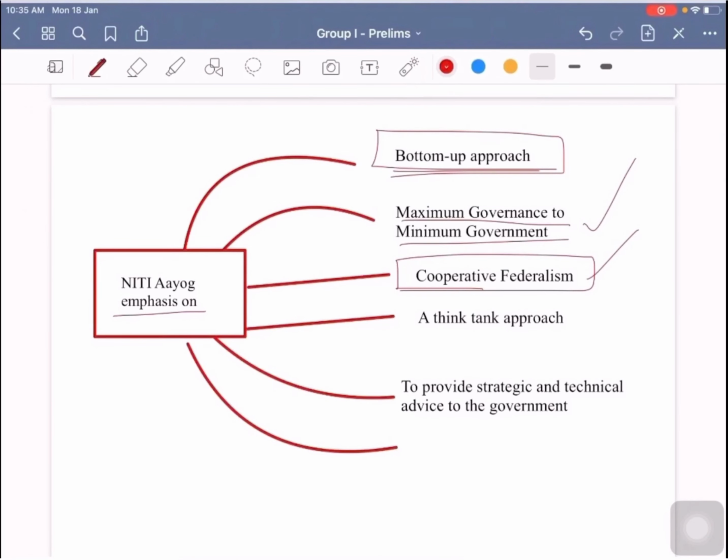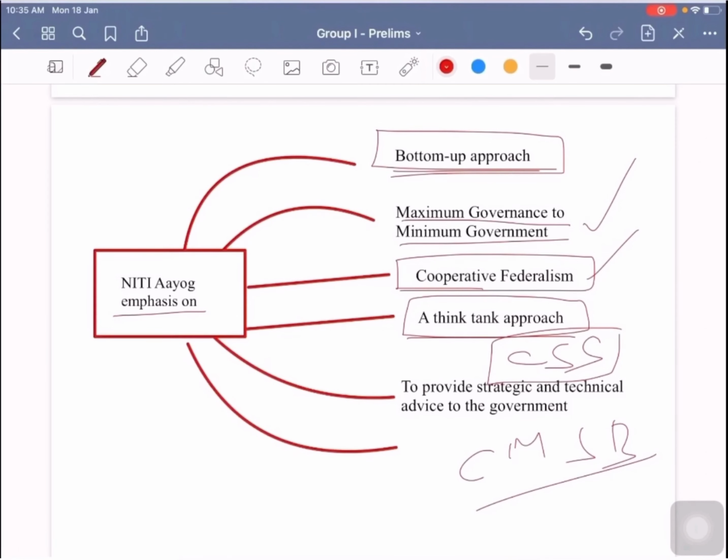And there is emphasis on the think tank approach, as I already told you previously, that it is more of a brainstorming group which thinks on critical aspects of Indian development, for instance artificial intelligence, or there is a report on centrally sponsored schemes which was headed by a chief minister, or there is a group of chief ministers on the Swachh Bharat mission, etc. So it is having a think tank approach rather than a rigid structure.